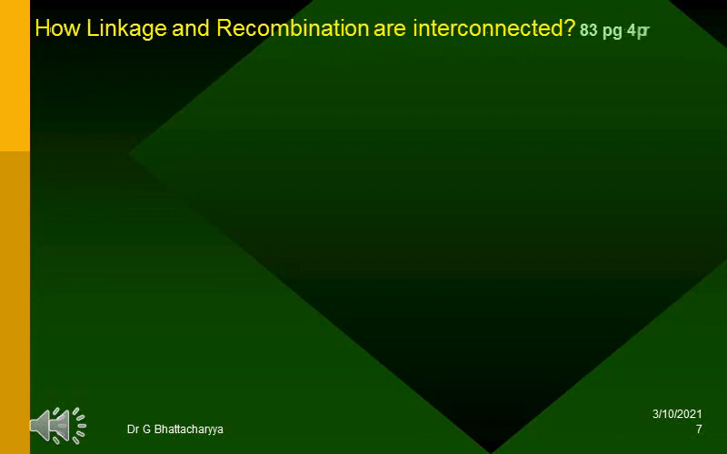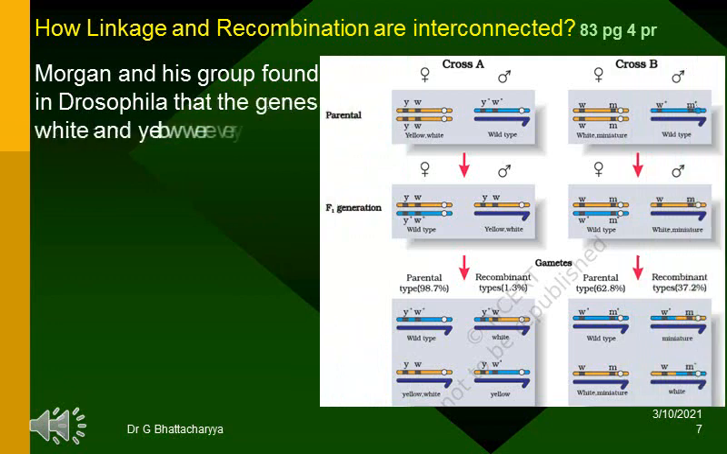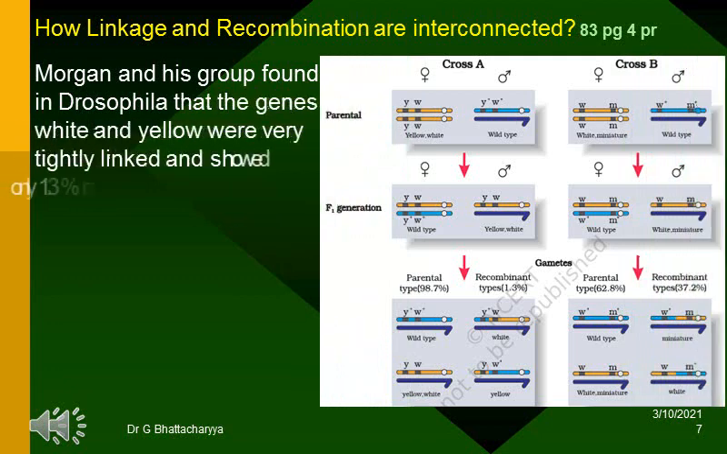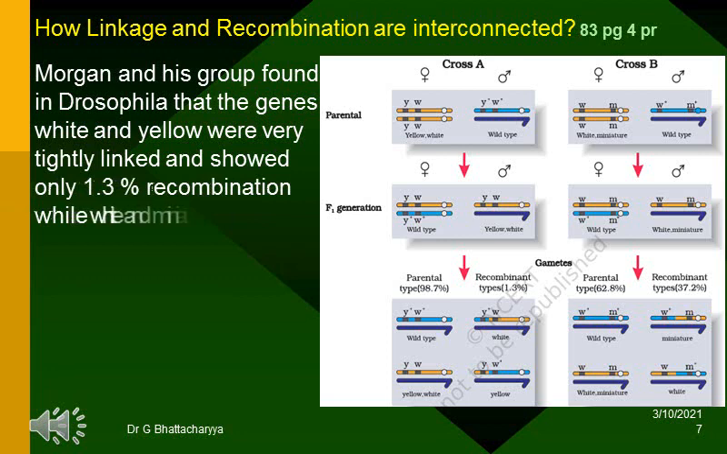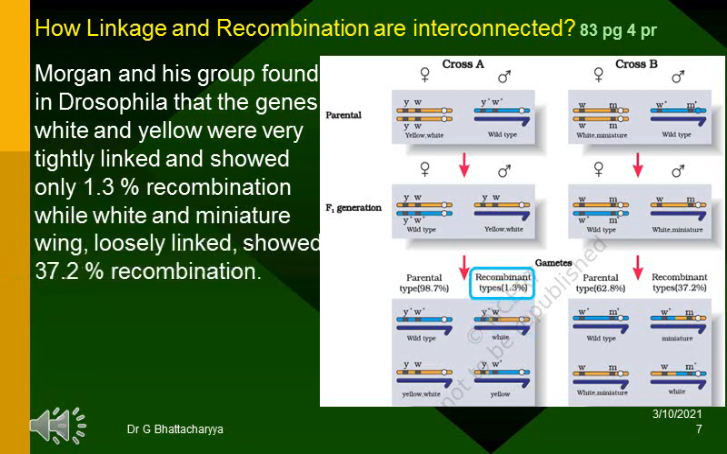How the two terms linkage and recombination are interconnected. Morgan and his group found in Drosophila that the genes white and yellow were very tightly linked and showed only 1.3% recombination, while white and miniature wing, loosely linked, showed 37.2% recombination.